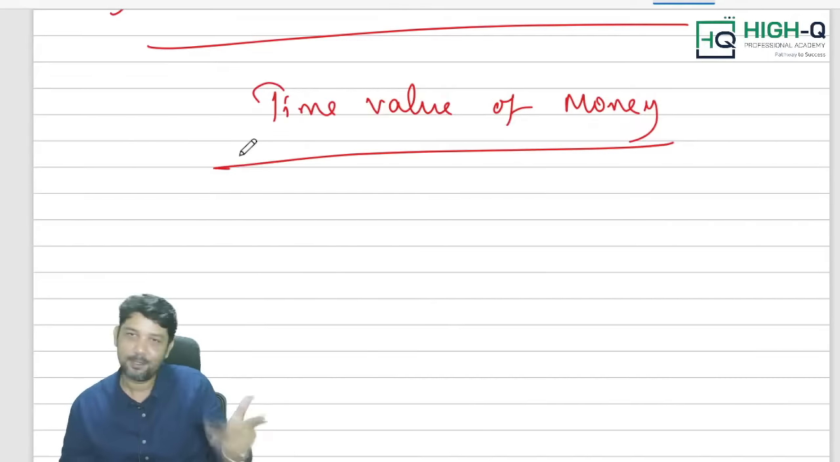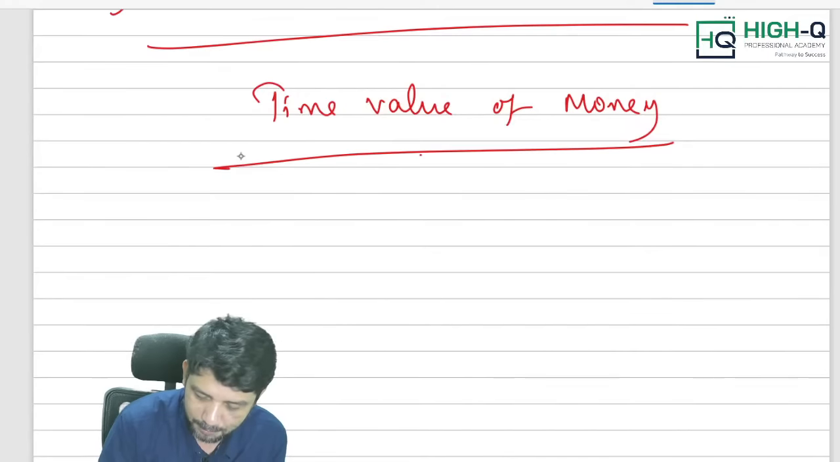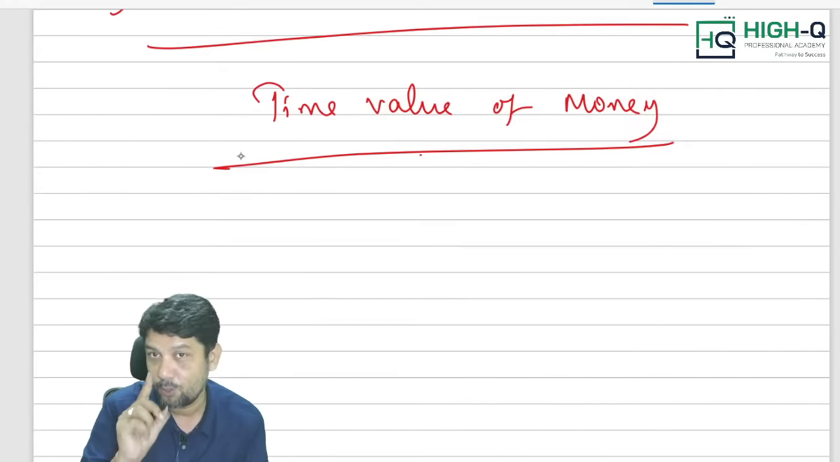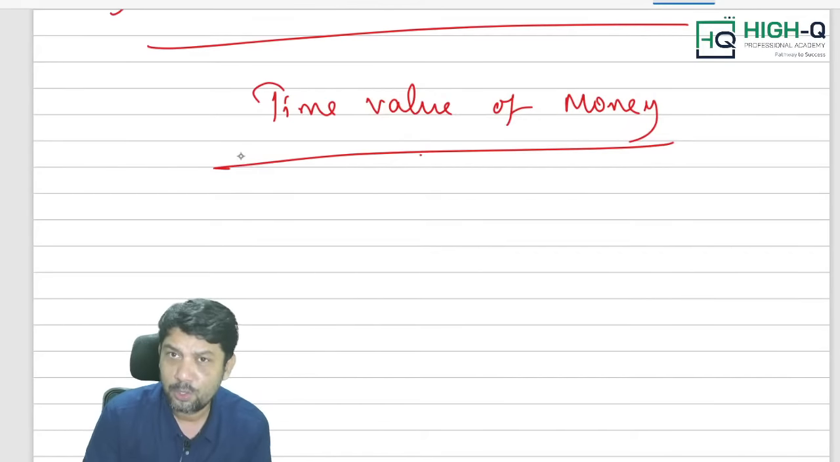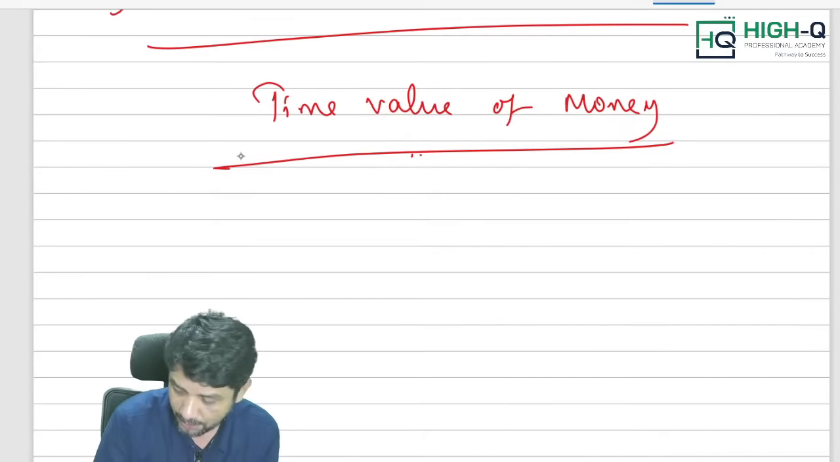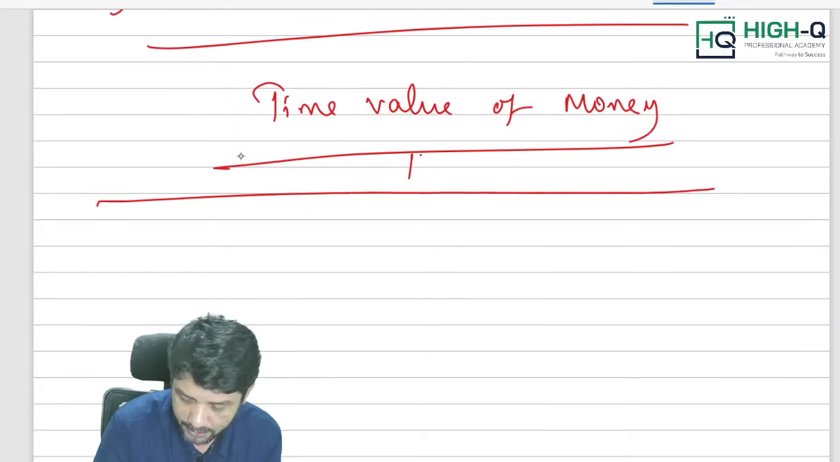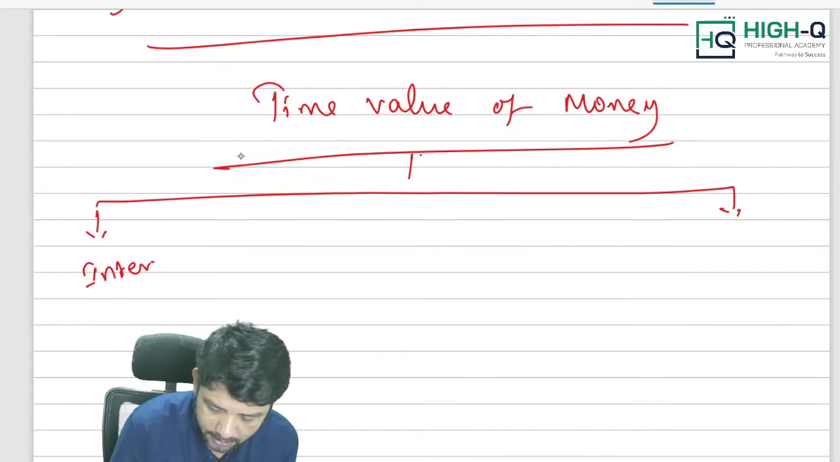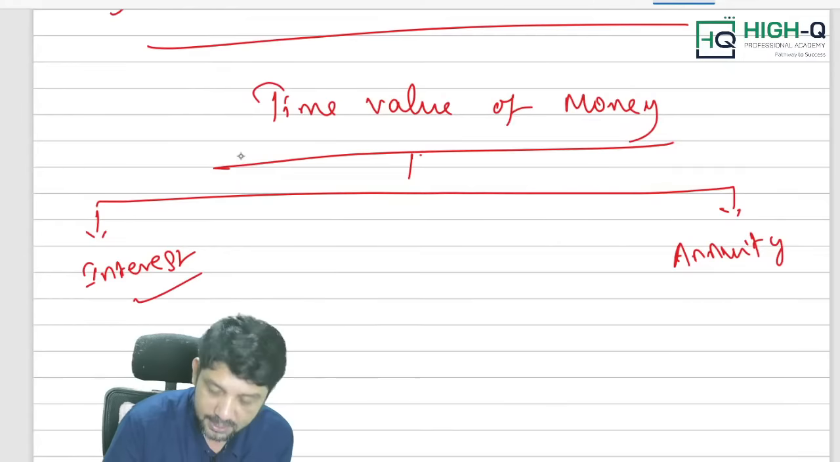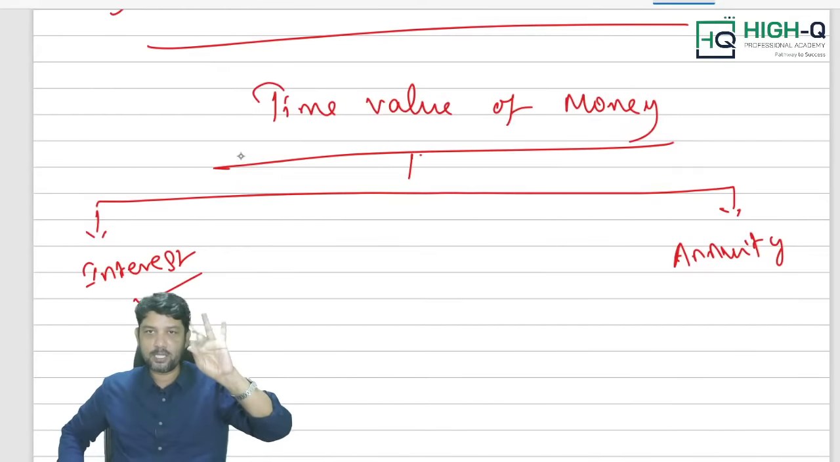Okay, now look at this. When you prepare time value of money, this topic is going to give you 12 to 13 marks in your examination. So don't ignore this topic at any cost. What is time value of money? We divide time value of money into two parts: interest, and the other one is annuity. As far as interest is concerned: simple interest, compound interest, and effective rate of interest.